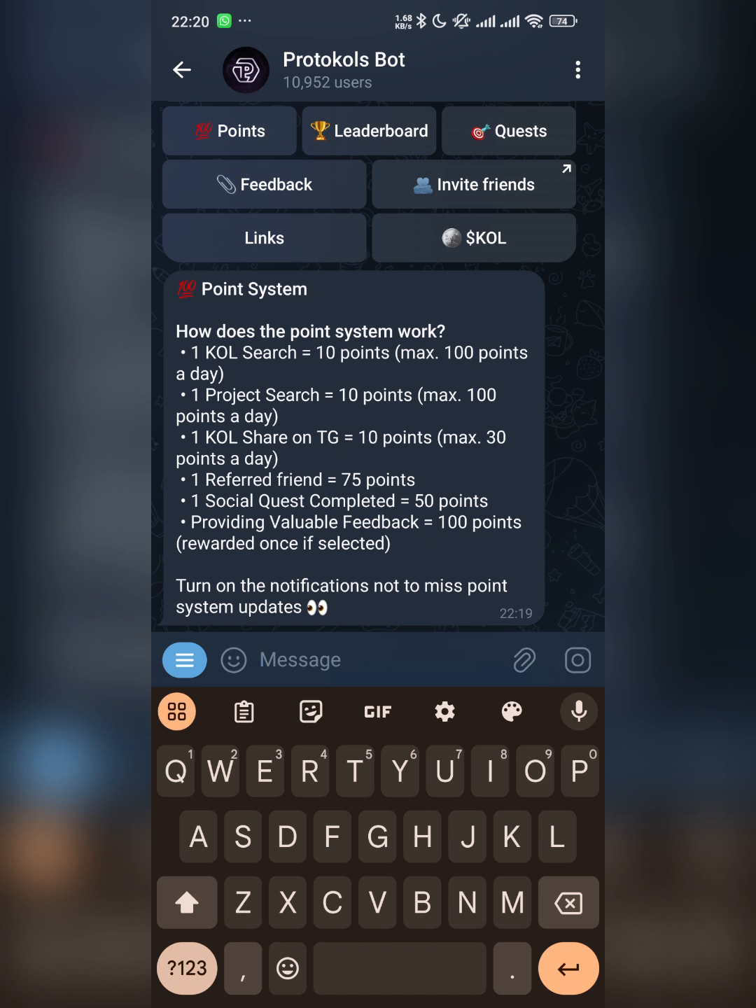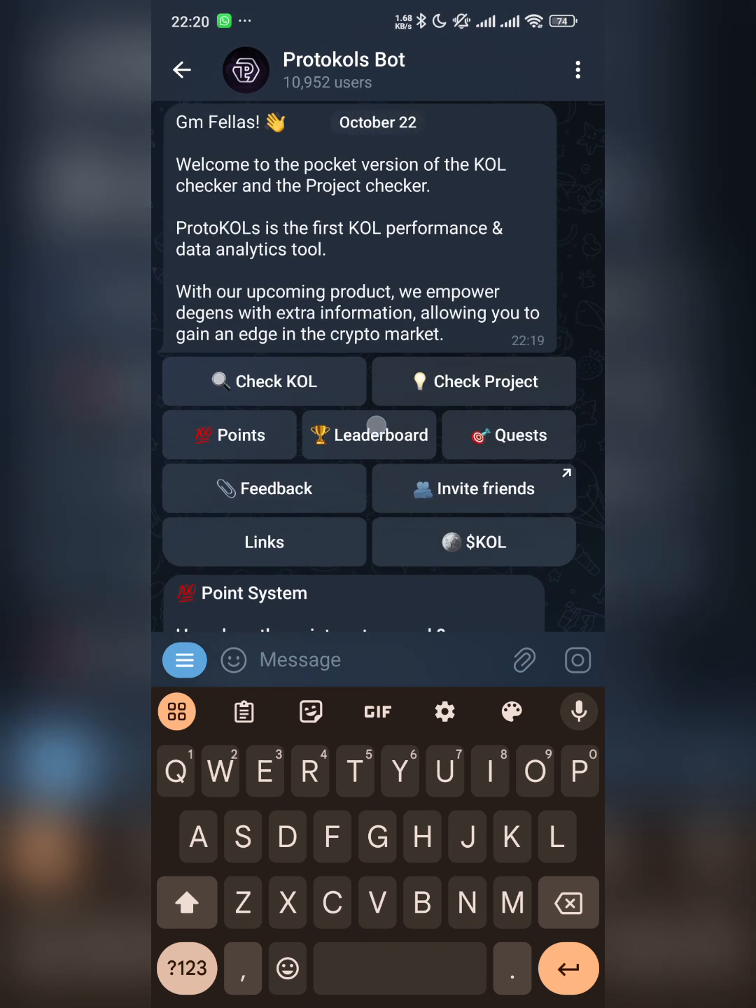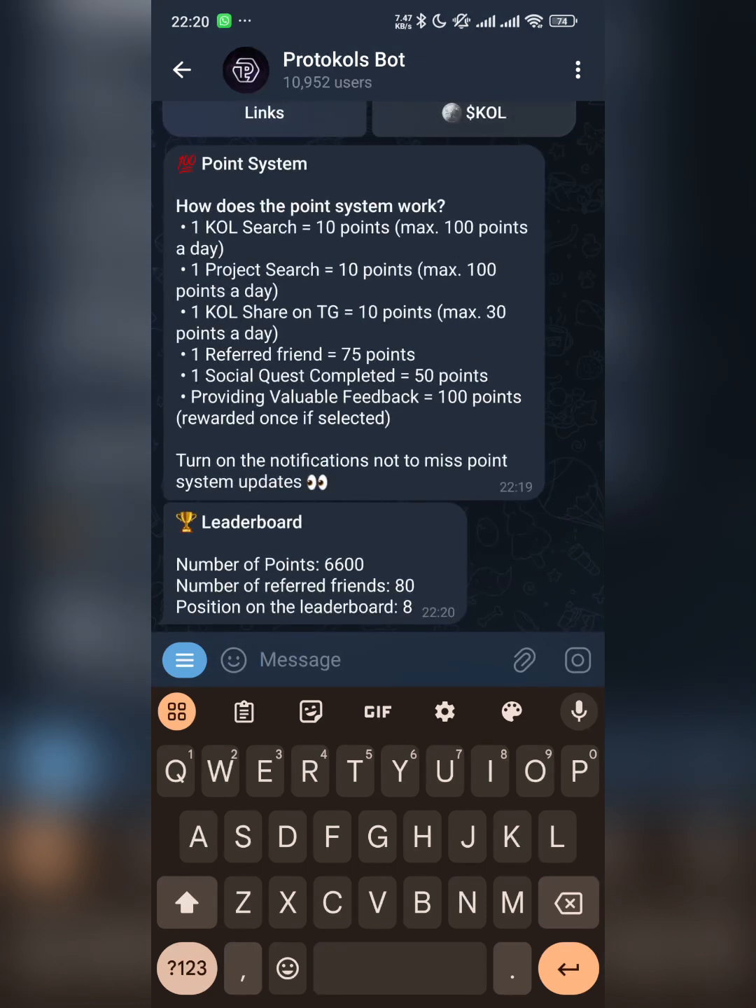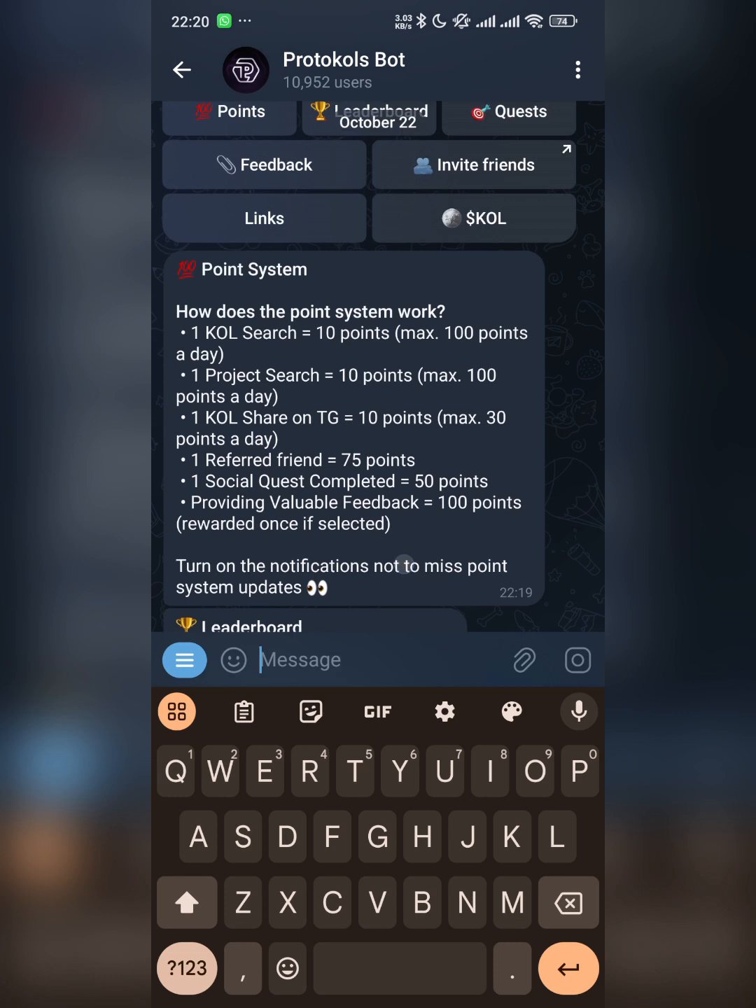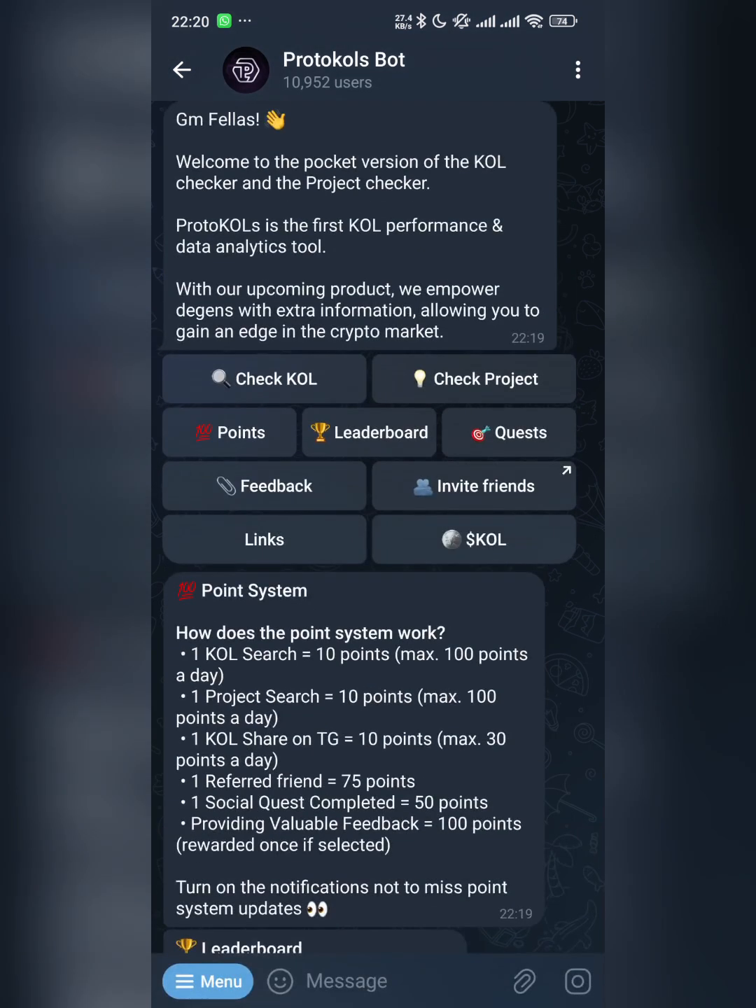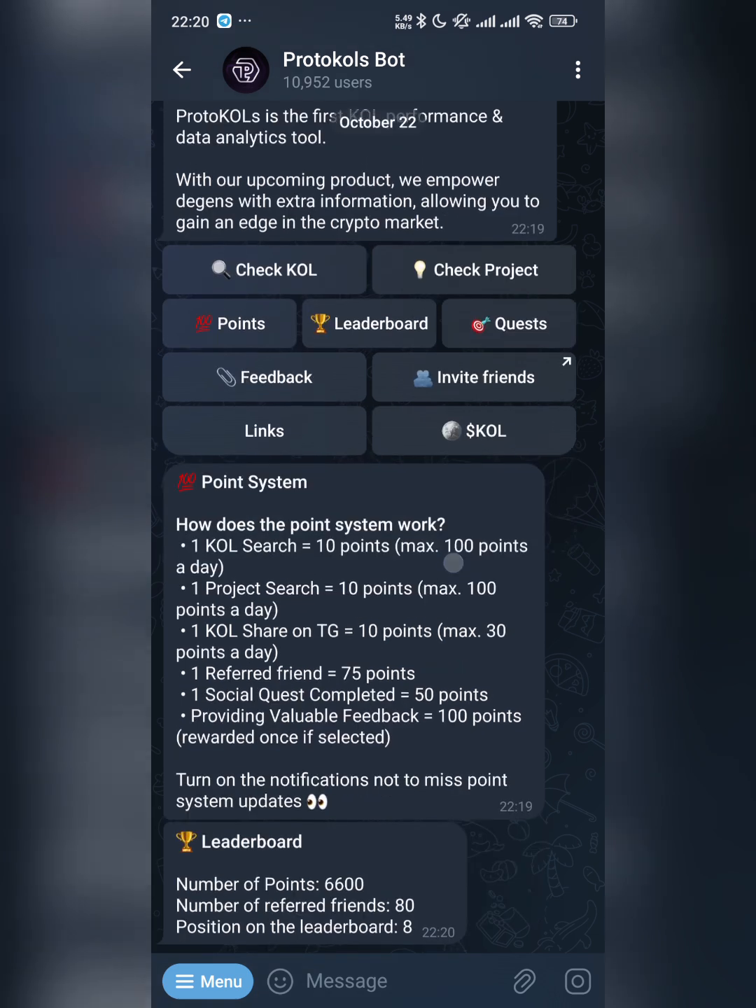You turn on notification never to miss any updates here. The leaderboard checks your ranking. Currently this is my ranking. I've gotten 6,600 points. I've referred 80 friends, and I'm on the 8th position on the leaderboard. From 10,952 users, I'm on the 8th position.